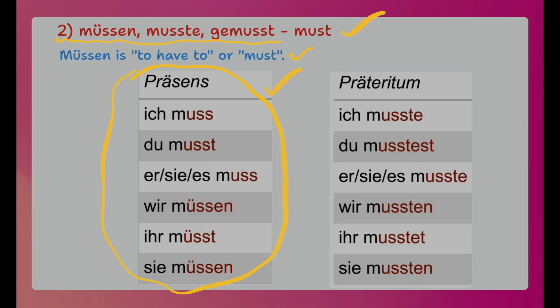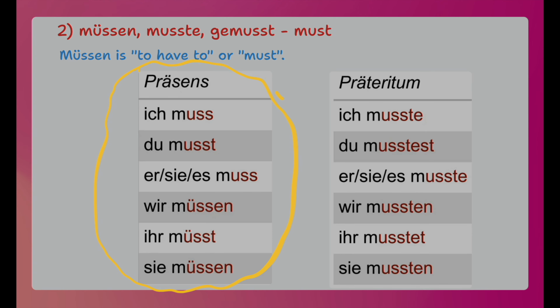The second modal verb is müssen, and its Präteritum is musste. Perfect is gemusst. In English, you have a word called must or to have to. Let me give you one example. I must learn German by the end of December. When you frame such sentences, you use müssen. Müssen is must or to have to.